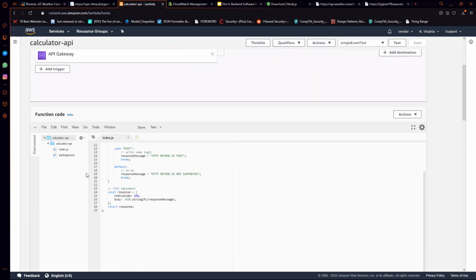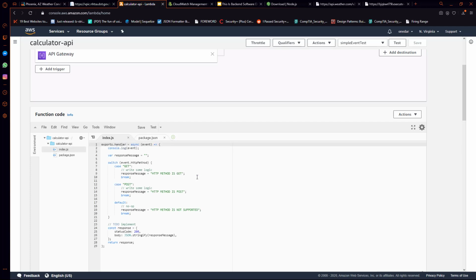And then you'll see in your inline editor, now you have the calculator API directory that you created on your local machine. You can see the package JSON file in here. And so if you do want to do some inline editing, you can also do it from here. However, at this point, since we've already set up our local environment, I would recommend not doing any inline editing in the browser and just keep doing your editing on your local machine and carry out deployments as usual.